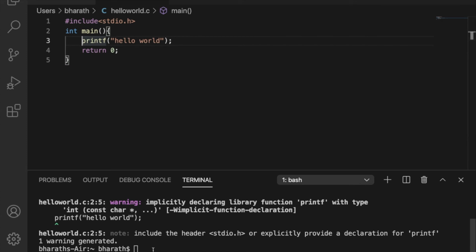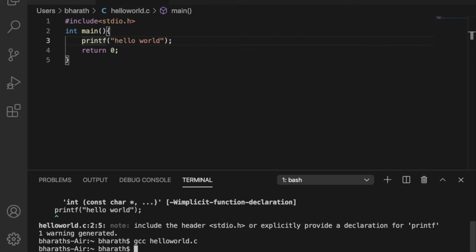So now let us again compile it. For compiling, gcc is a command in terminal. So now gcc and file name.c. Yeah, it's compiled properly. Now let us execute. For executing, the command is dot slash a dot out. After compiling, you will get an executable.